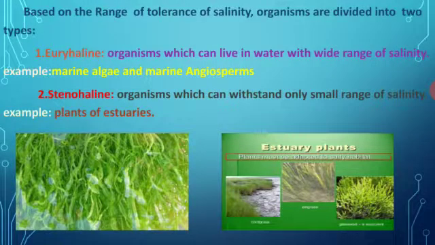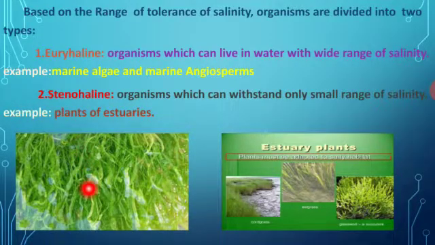Next, based on the tolerance of salinity, plants grow in different salt conditions. Is it or not? Based on that, they are classified into two types: euryhaline and stenohaline. Euryhaline means it can live in water which has a wide range of salinity, more saline conditions. Stenohaline is an organism that can withstand only a small range of salinity, a very limited amount of saline condition. Such organisms are named stenohaline.